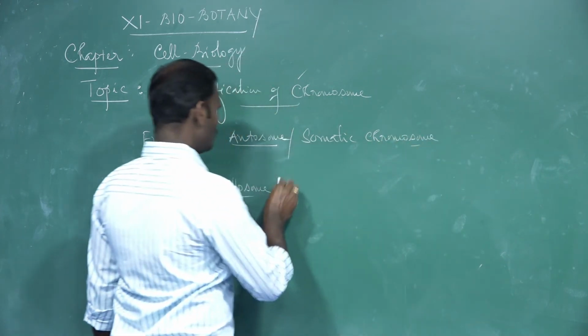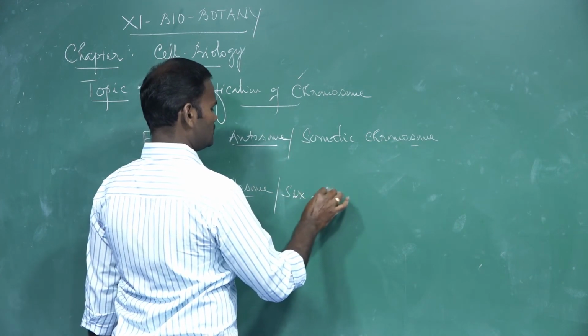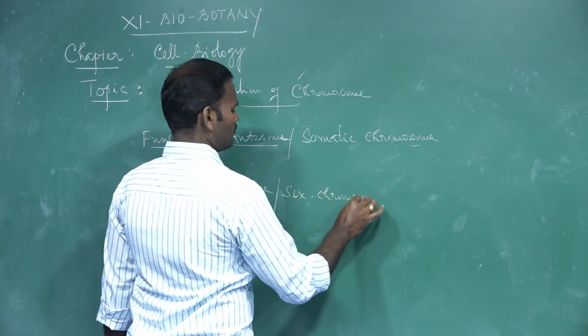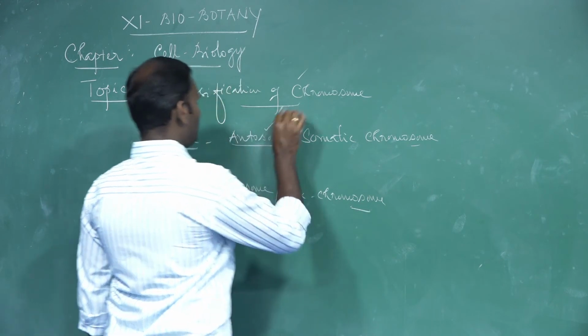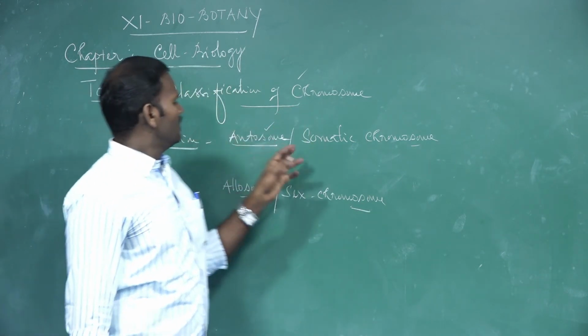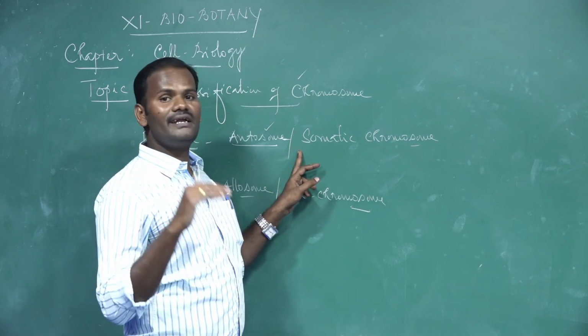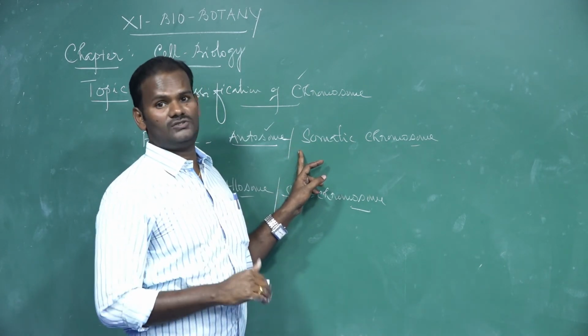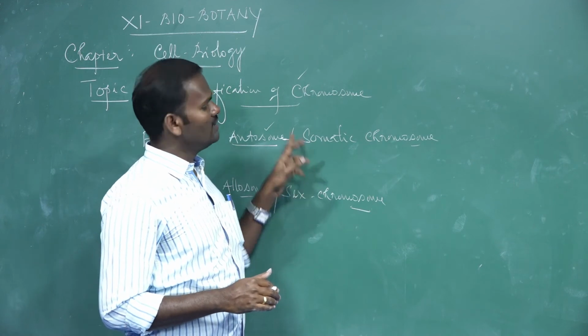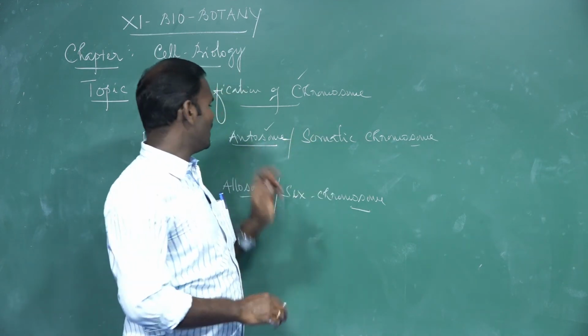The allosome is also called the sex chromosome. What is called an autosome? It is present in all the cells of the organism. They are involved in the determination of somatic characters. Hence it is also called a somatic chromosome or autosome.